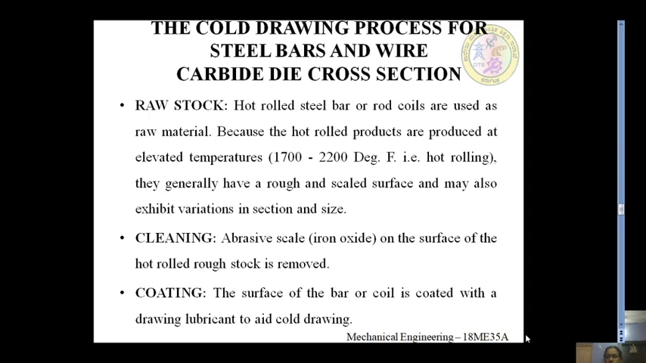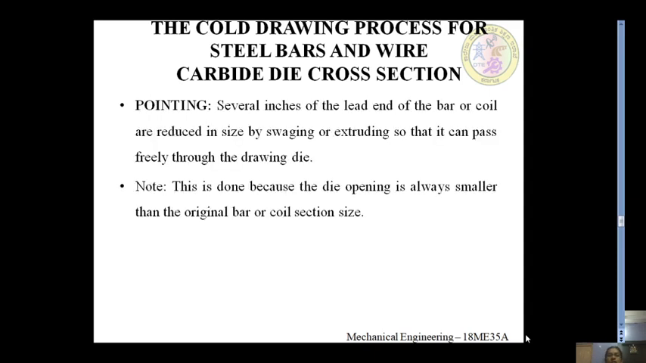So initially heating takes place, then the abrasive scale on the surface of the hot rolled rough stock is removed. Whatever scale formed because of heating is going to be removed. Then a coating material is applied on the surface of the bar so that cold working can take place.